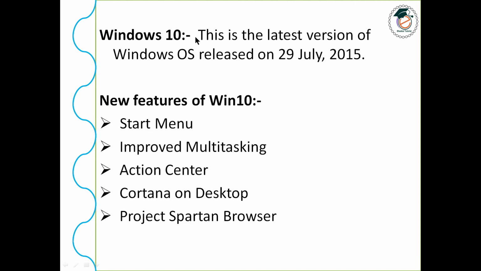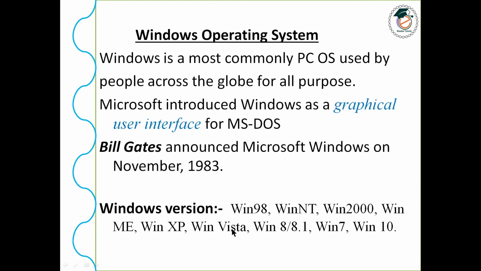As I have told already, these are the different versions of Windows, and there are many more. Let's see what makes Windows 10 quite different and interesting compared to other Windows systems.